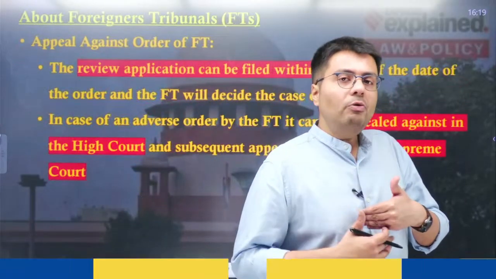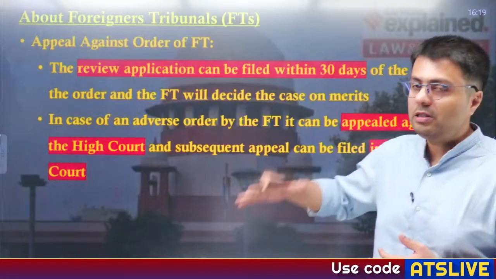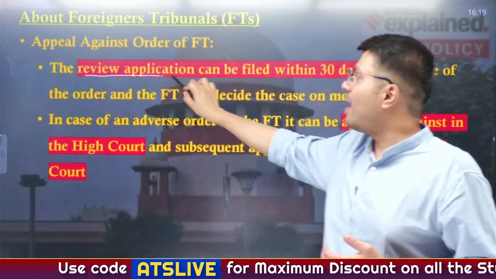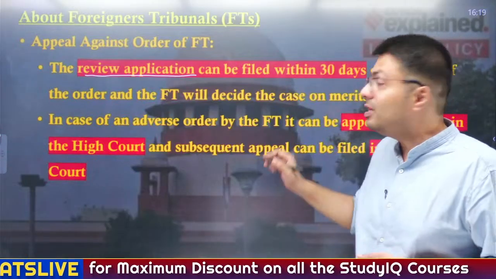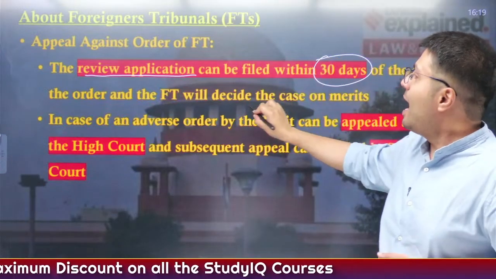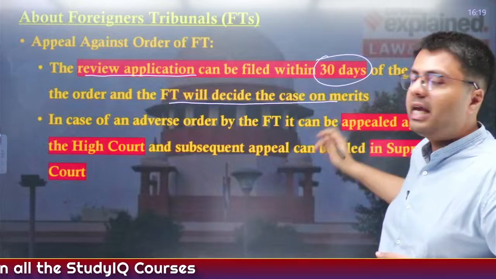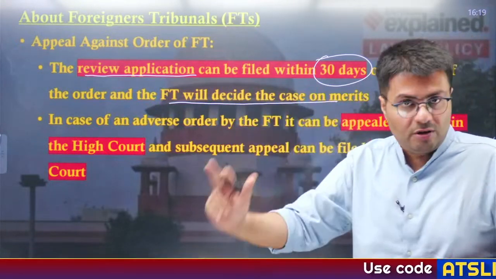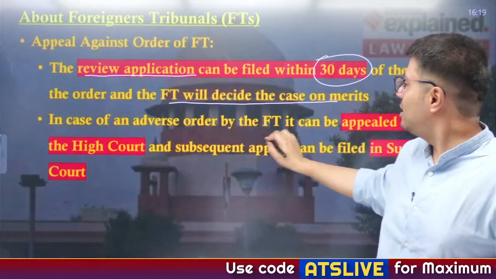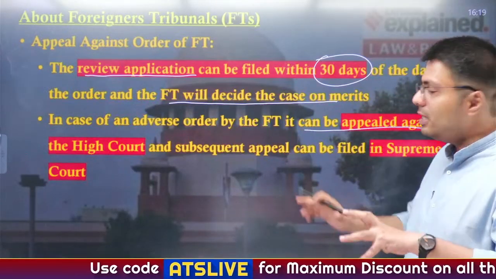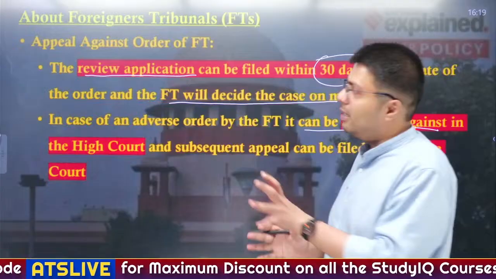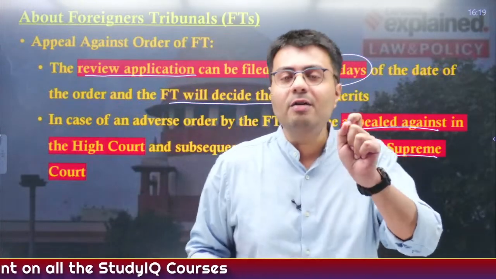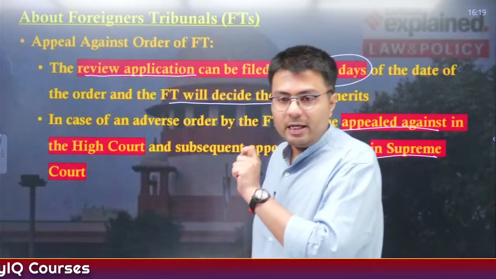Now, what about the appeal against the decision of the foreigner tribunal? First, if the accused has been declared an illegal immigrant, then that accused can file a review application with the tribunal within 30 days of the original decision, and then the foreigner tribunal will decide on the case based on merits. And if the foreigner tribunal still does not give the decision in his favor, then that person can approach the High Court and subsequently the apex court of our country. So this is the judicial recourse available to any person who has been declared an illegal immigrant by the foreigners tribunal, right?